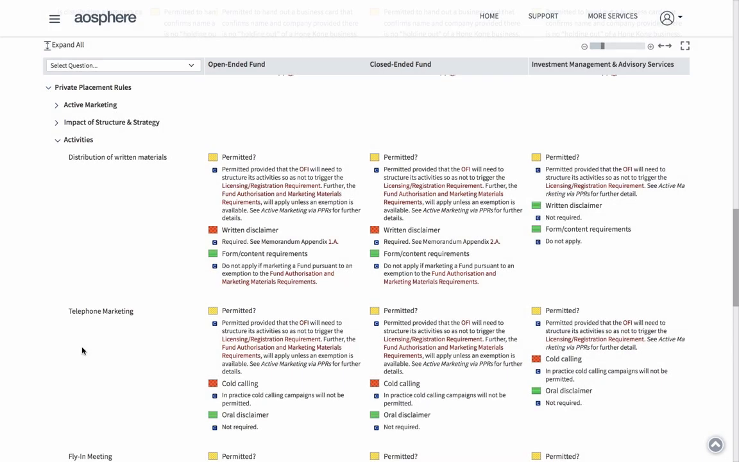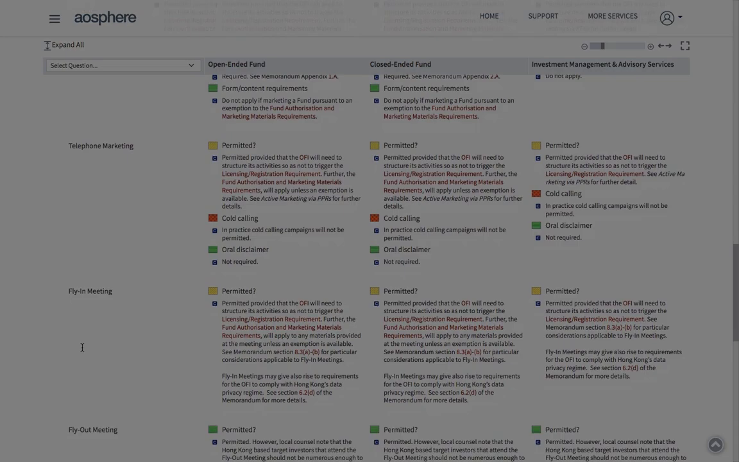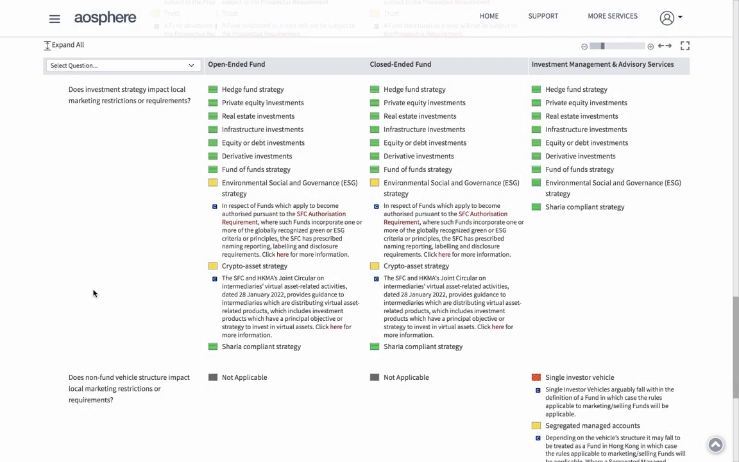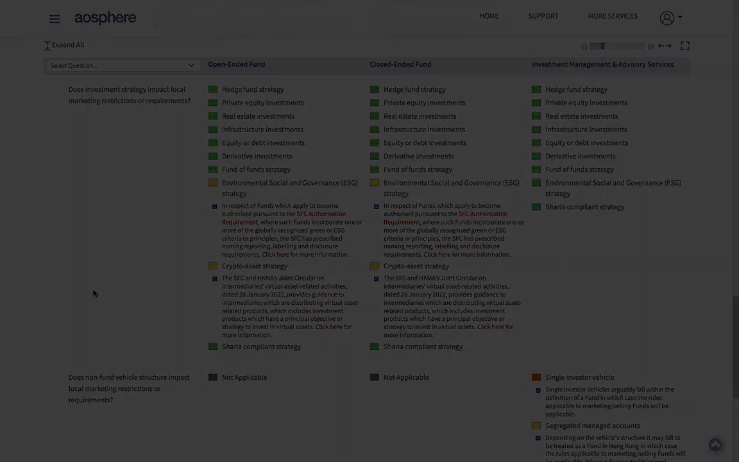Active marketing is also broken down by type of activity. So for instance, the distribution of written material versus telephone marketing versus fly-in meetings. We also analyse whether your investment structure or strategy impacts local marketing requirements. For instance, if your fund has an ESG or crypto strategy.